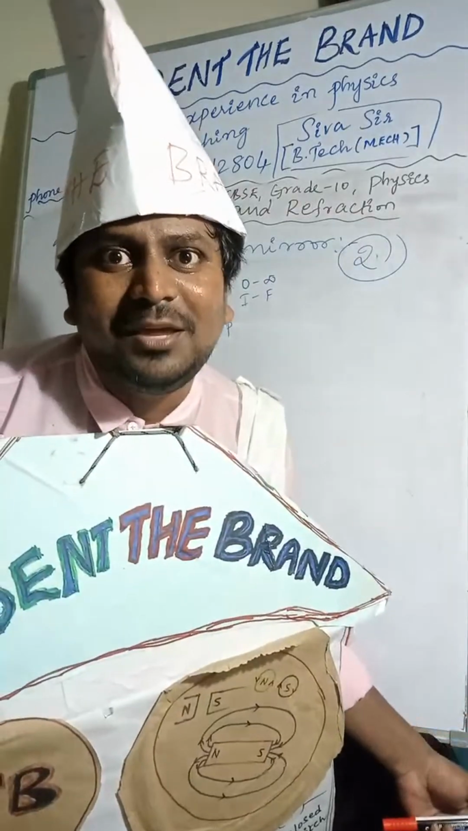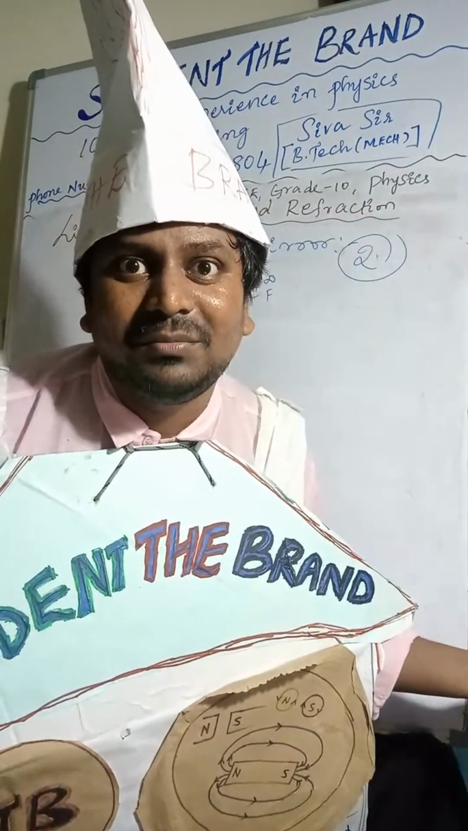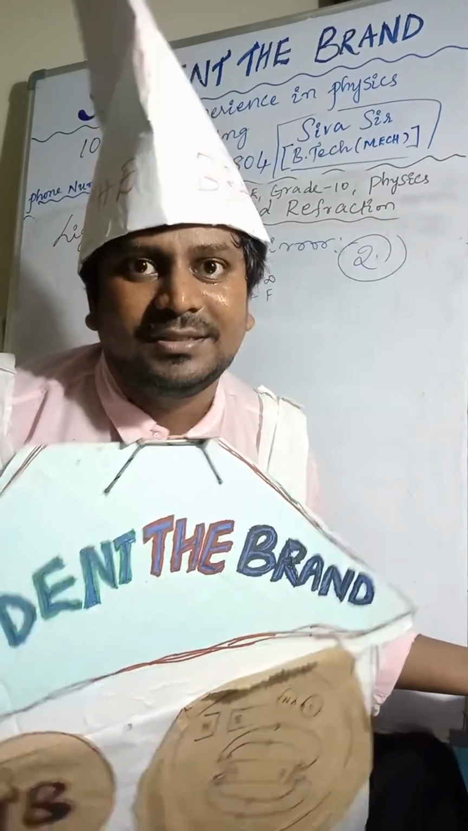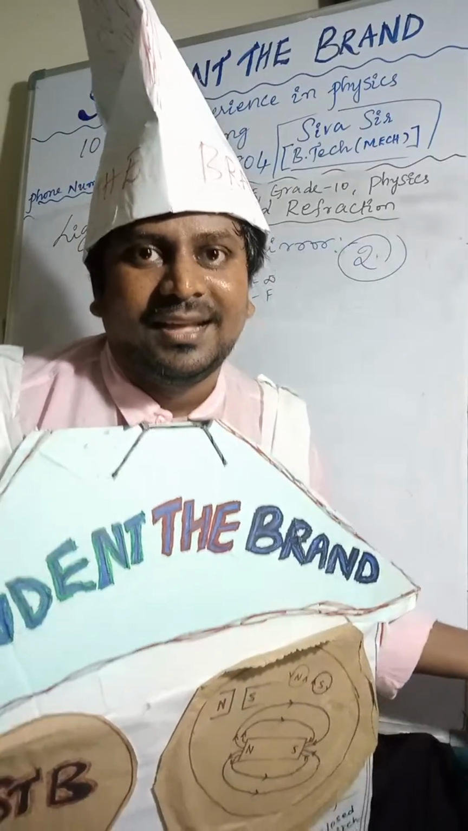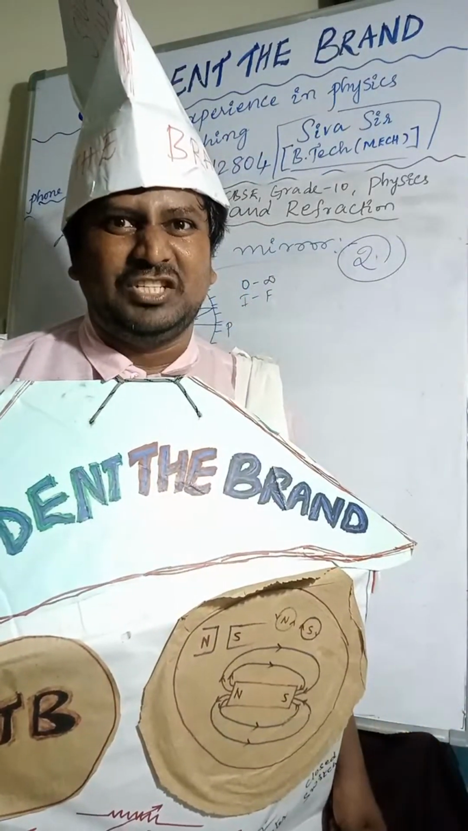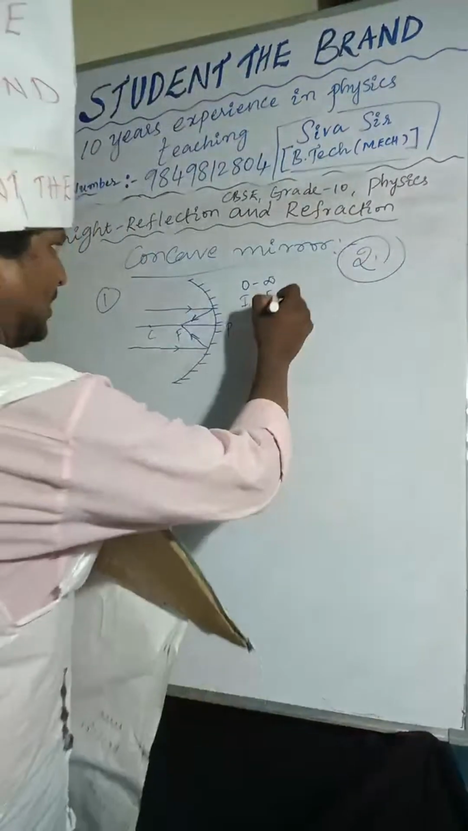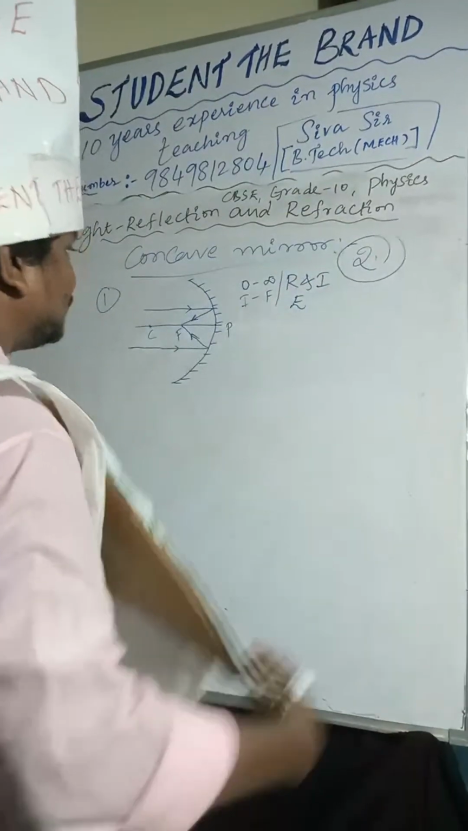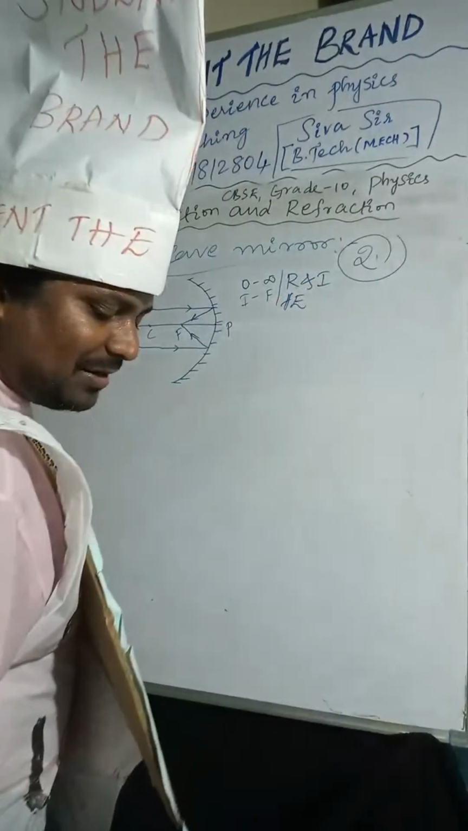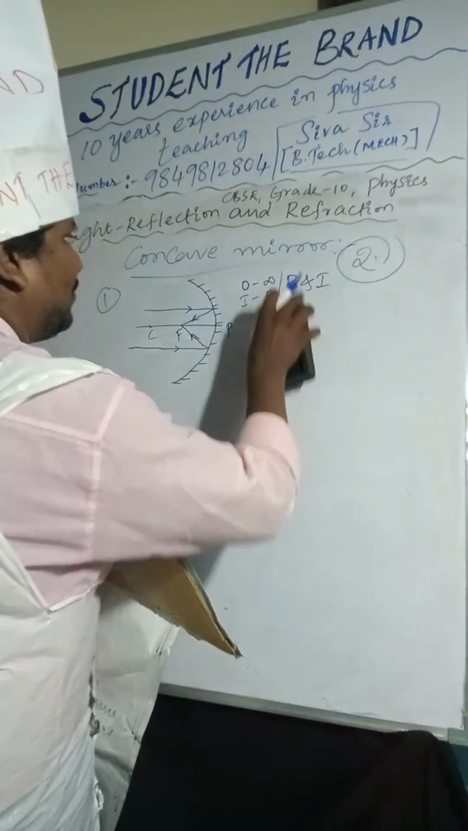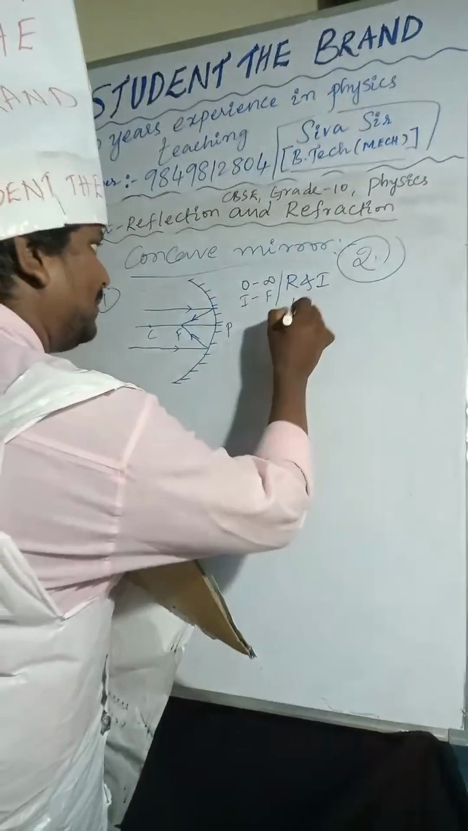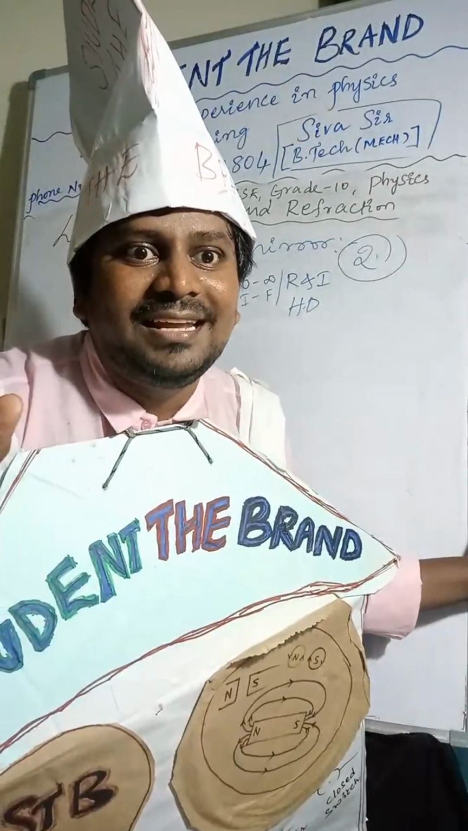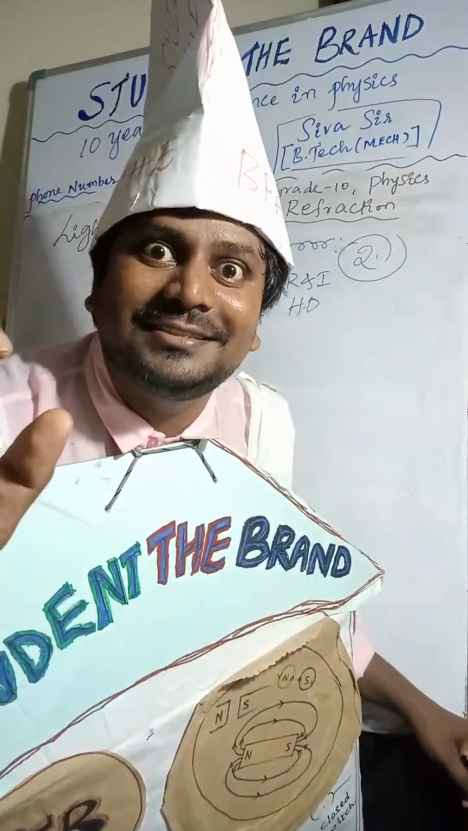What is the nature of the image and size of the object? The image is real, inverted and, sorry, highly diminished. Object is placed at infinity, right? Real, inverted and highly diminished.